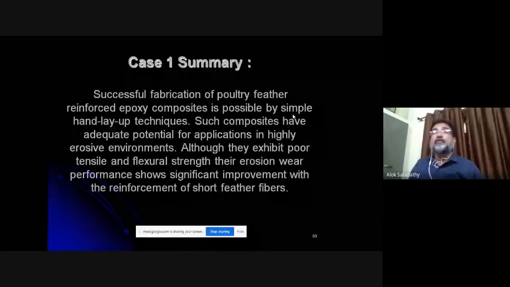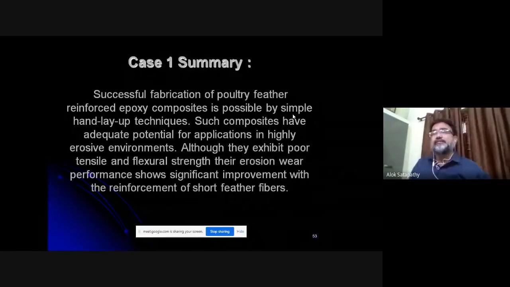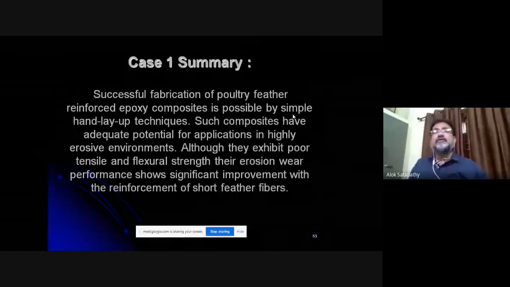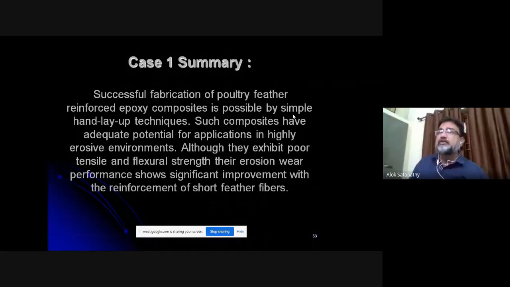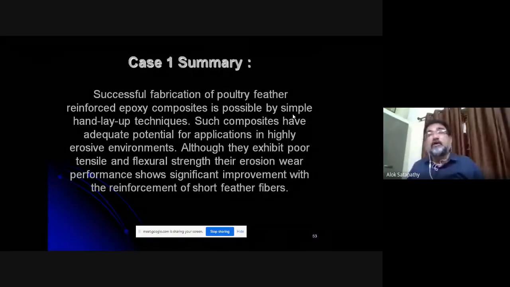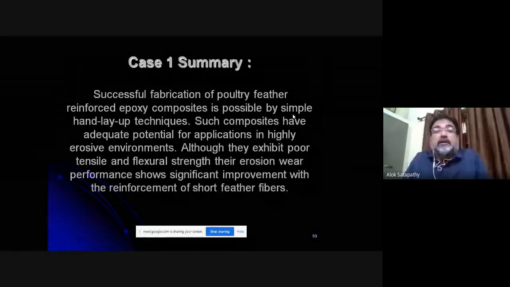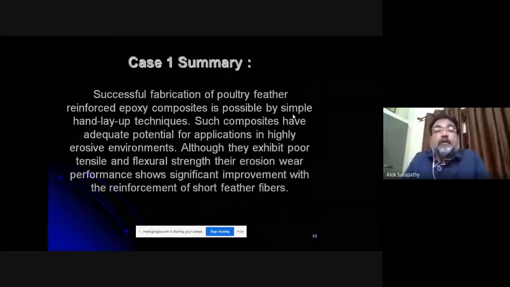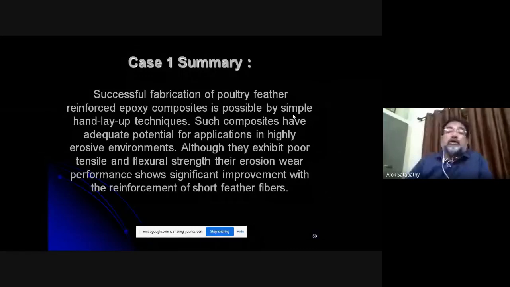Although they exhibit tensile and flexural strength, their erosion wear performance shows significant improvement with the reinforcement of such feather fibers. So we make some compromise in the tensile strength, meaning they have not increased drastically like glass fiber or carbon fiber composite, but if you can make a compromise on that, if you can ignore that, then we find good improvement in the erosion wear performance.